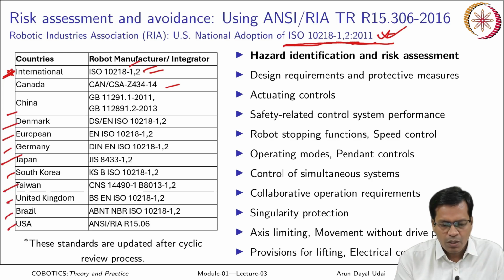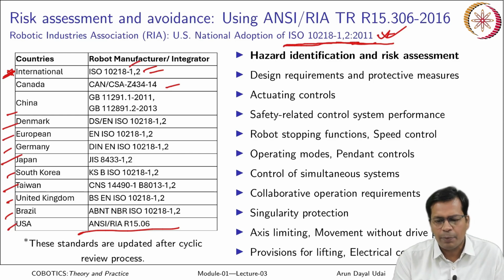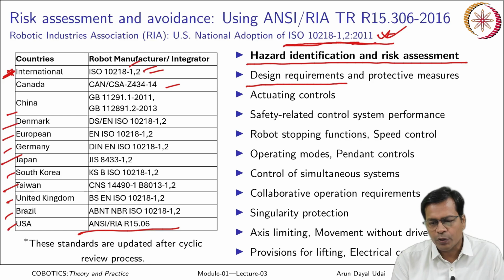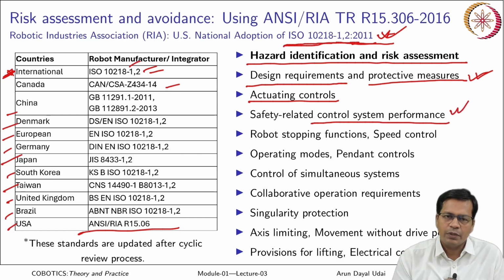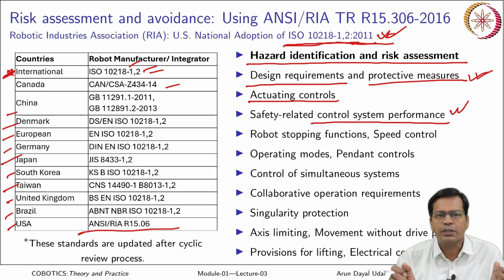Basically, I will discuss today ANSI RIA R15.06, that is what it has. There are so many other things apart from hazard identification and risk assessment. It also has chapters on design requirements and protective measures for the cobots, and actuating controls: what goes in actuating, and what all controls it should provide. Apart from a standard control system, it has dedicated safety related control functions also, covering safety related control system performance.